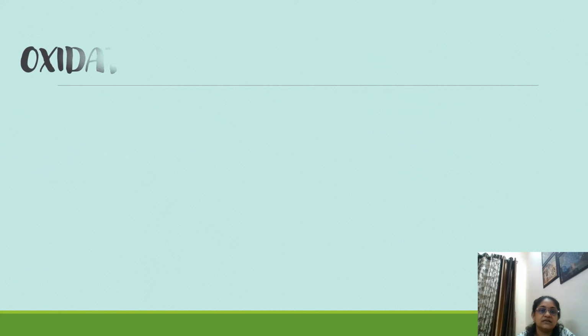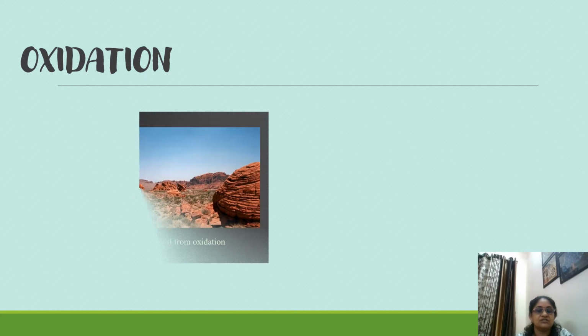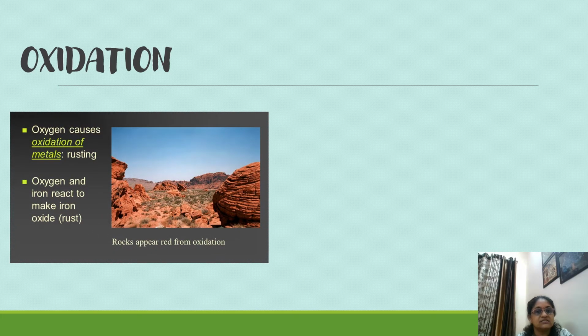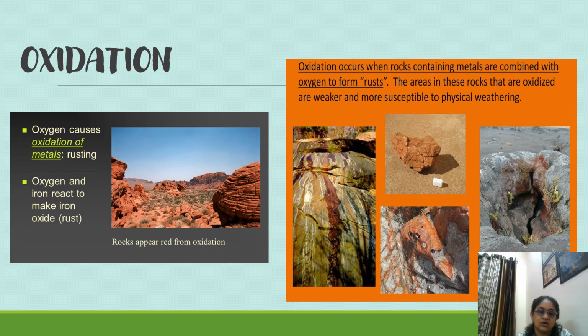Okay, the next one is oxidation. Now carbonation we had seen, it is when carbon dioxide mixes with water. In oxidation, it is oxygen reacting with water and iron which is present in the rocks.